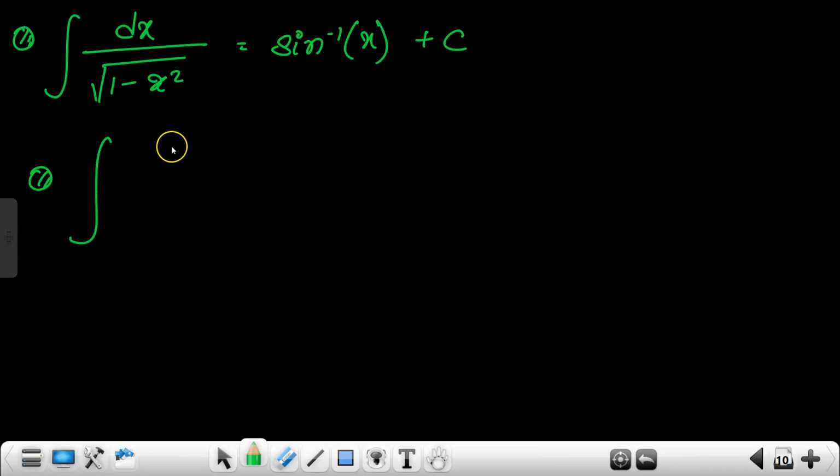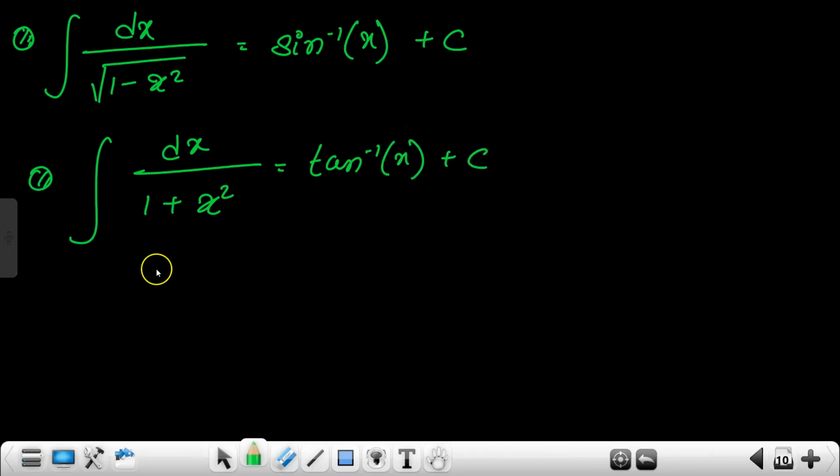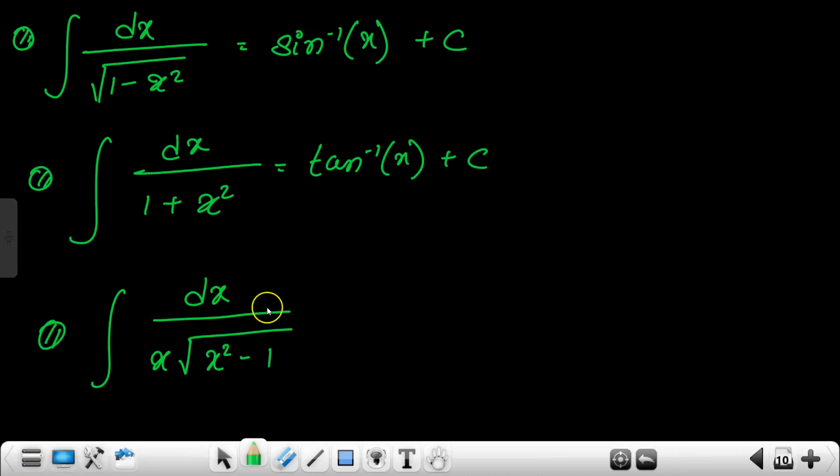Now next is integration of dx divided by 1 plus x square. It will be tan inverse of x plus c. Now you have integration of dx divided by x into under root of x square minus 1. It will be equal to secant inverse x plus c. Getting my point? Okay, next one.